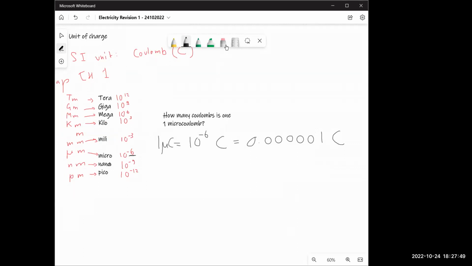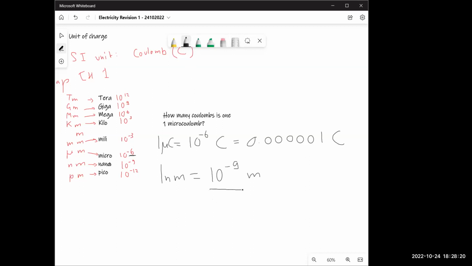Clear? That's what's happening. So whenever you want to convert, all you have to do is, let's say if someone asks how much is 1 nanometer, all I have to do is multiply 10 raised to power minus 9 into meter, which is 0.000000001, so 8 zeros after the decimal and 1.